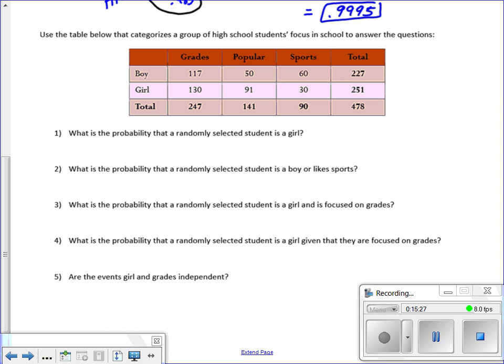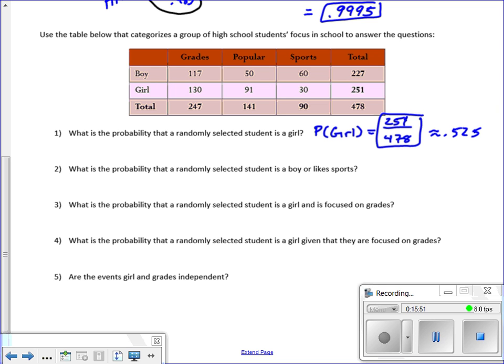What's the probability that a randomly selected student is a girl? That's pretty straightforward. There are 251 girls out of a total of 478. So 251 out of 478. If you'd like to turn that into a decimal, that's about 0.525. Really doesn't matter. You can leave it as a fraction if you'd like.